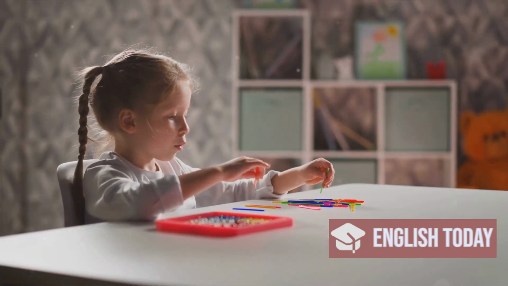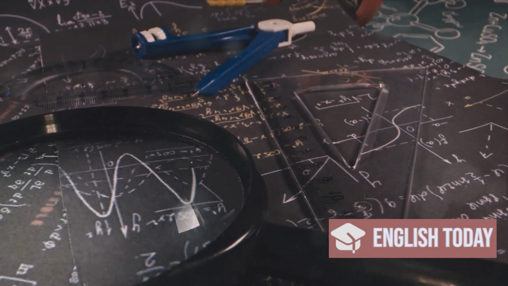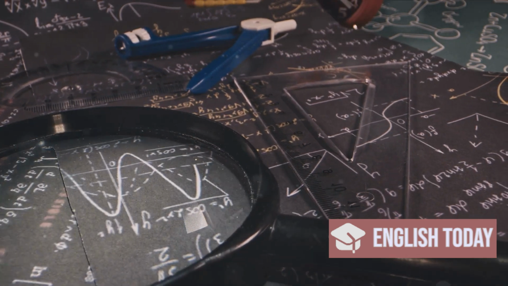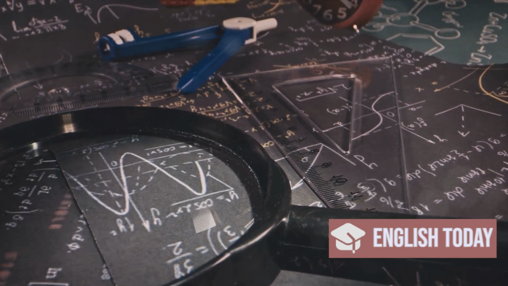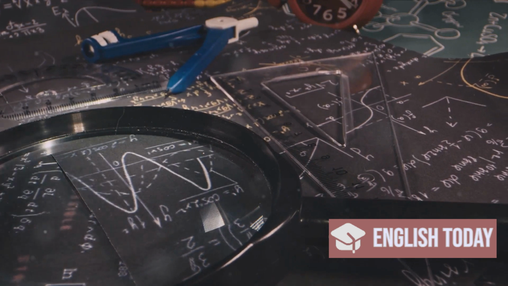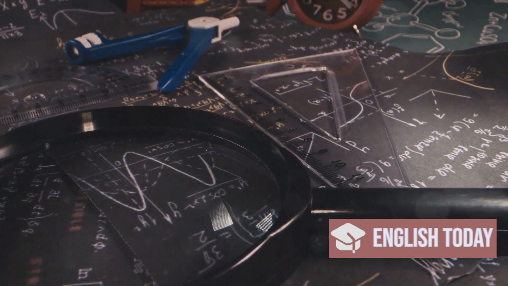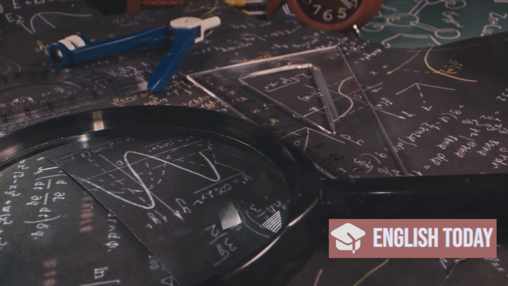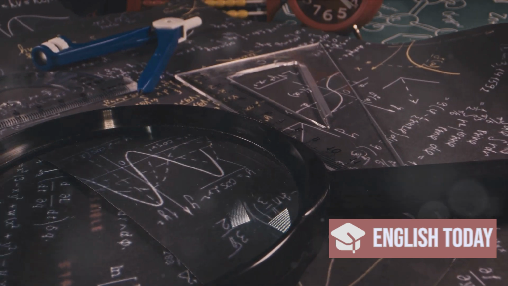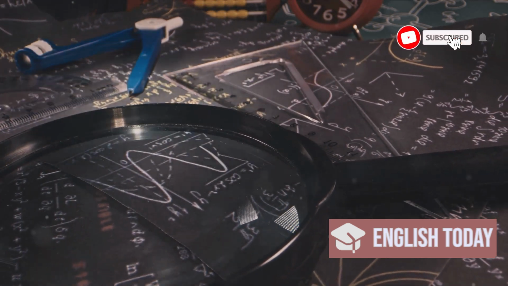Numbers, they are everywhere. But what exactly is a number? A number, in its simplest form, is a mathematical object used to count, measure, and label. They are the backbone of all things mathematical and scientific, and they play a significant role in our daily lives. So let's dive deeper and explore the different types of numbers.